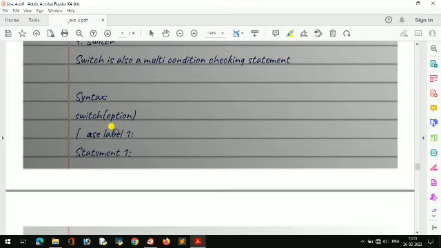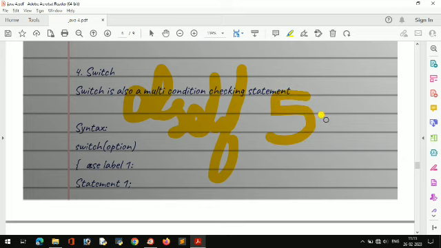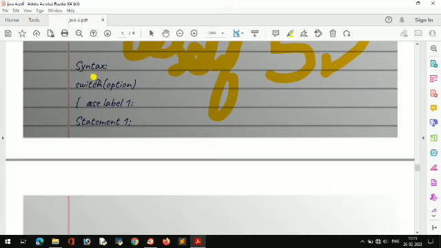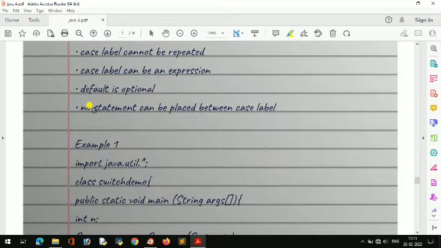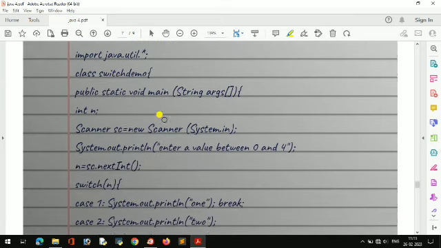Then switch case is also there. Switch case we use when we have many else if, and else if we can also use instead of switch. So when you have five or more else if, at that time we use switch cases. Switch is similar: in if we write some condition, here also in switch we write some condition, and then label one, statement one, the same way. These are all simple, you can know this much easily.